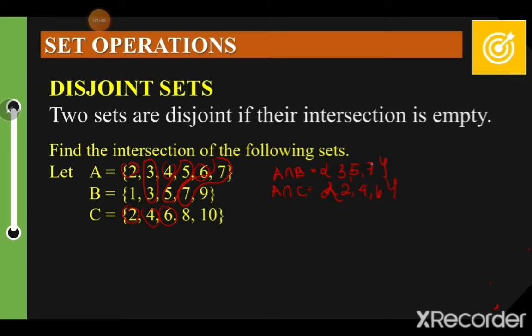These are your intersection of A and C. But what is your intersection of B and C? There are none, right? So, therefore, we may say that it is a disjoint set or an empty set. Take note that a disjoint set is formed when there is no intersection of two sets. Okay?